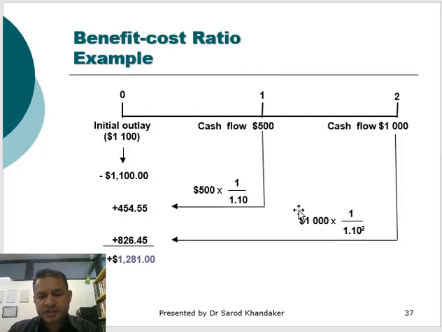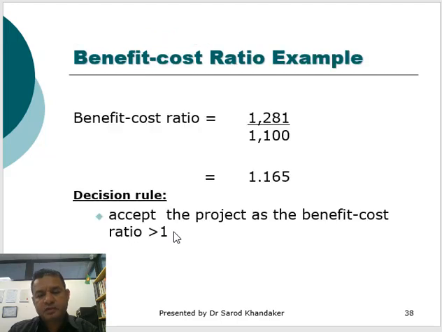So let's look at it here. Let's go back to the old example where the initial outlay was $1,100, the cash flow in year 1 is $500, and in year 2 the cash flow is $1,000. We calculate that the present value of $500 is $454.55, and of $1,000 is $826.45. So what is the benefit cost ratio?